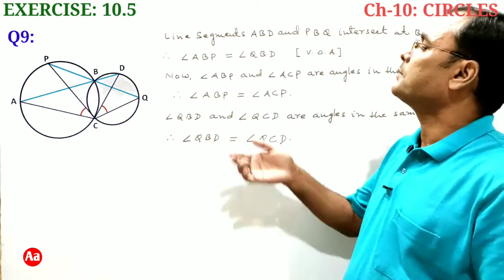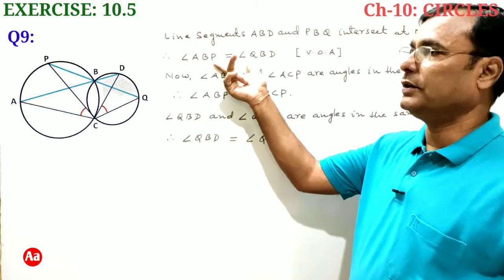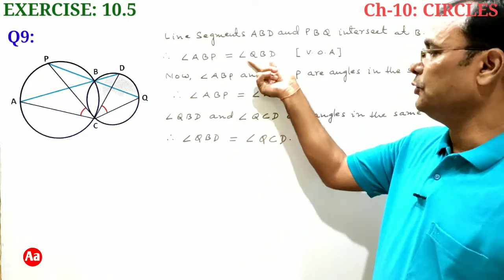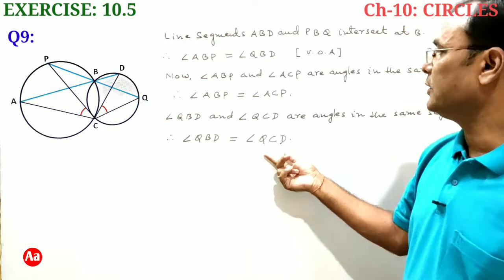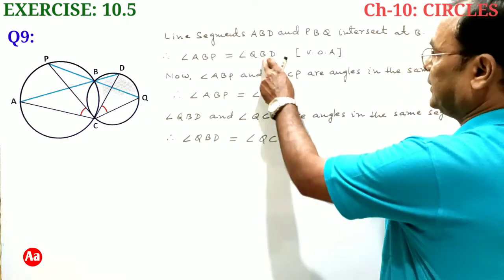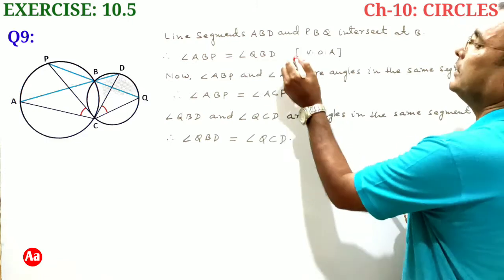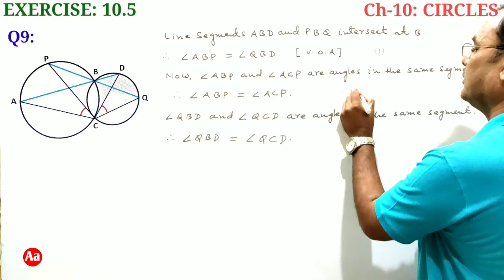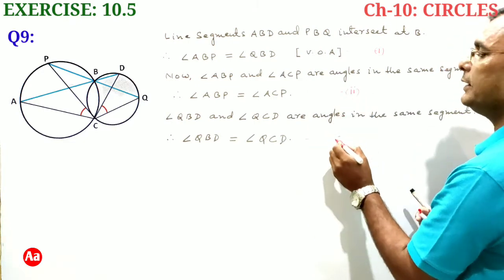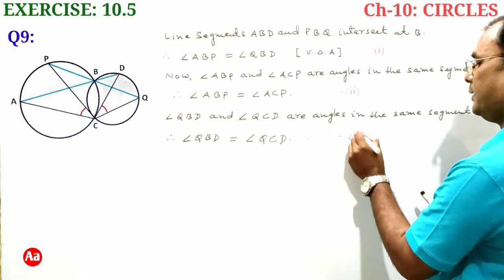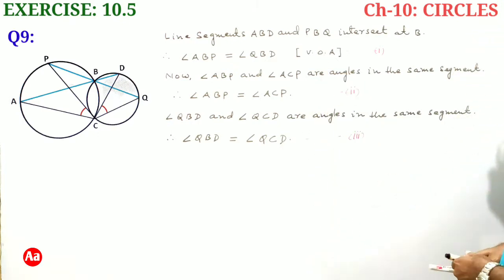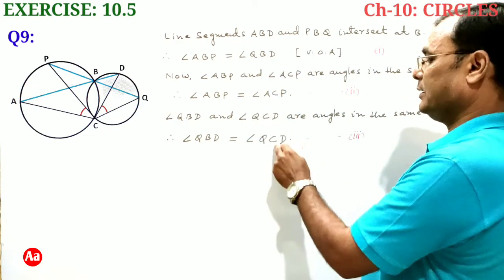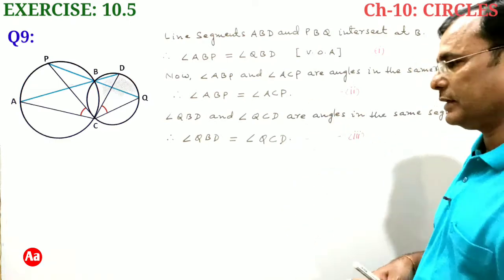Now you can see here, ABP is equal to angle QBD. ABP is equal to angle ACP and QBD is equal to angle QCD. We can write this as number 1. This we can write number 2, and this we can write number 3. So from 1, 2 and 3 we can see angle ACP is equal to angle QCD.